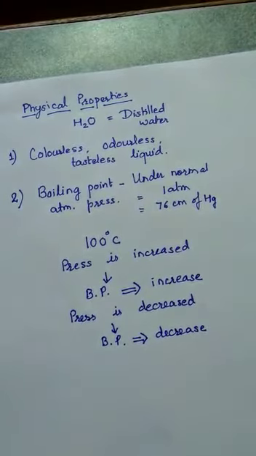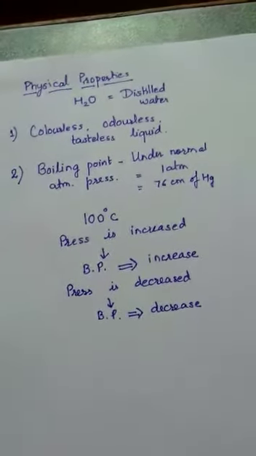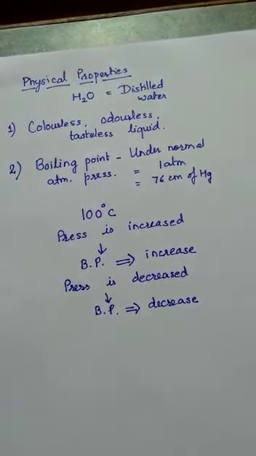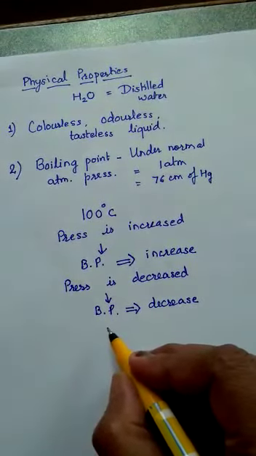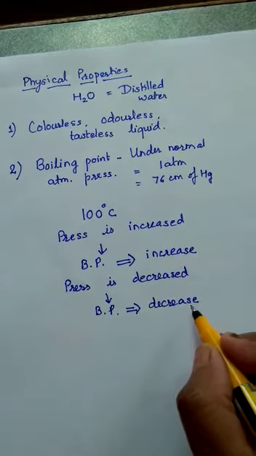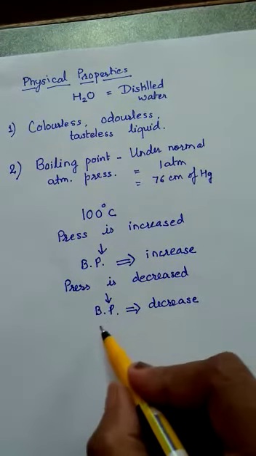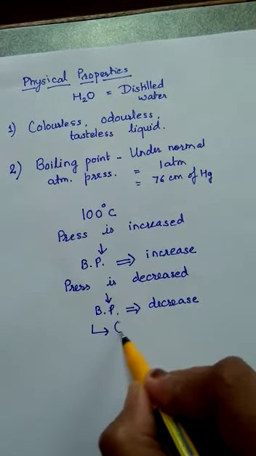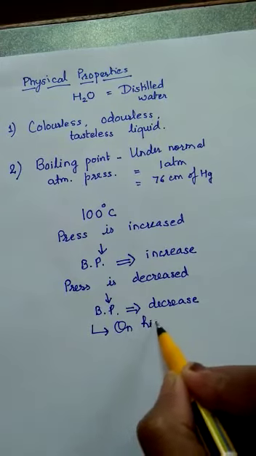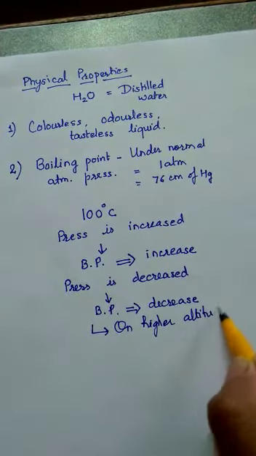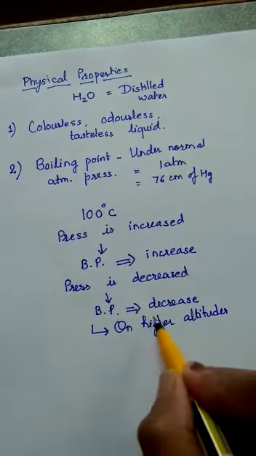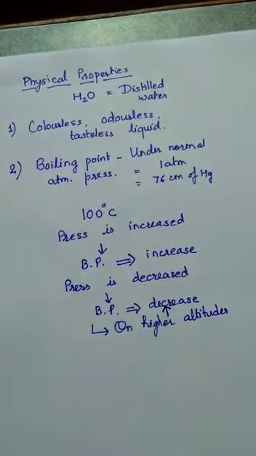This means that on mountains, at higher altitudes, where the atmospheric pressure is lower, the boiling point of water will decrease. Okay.